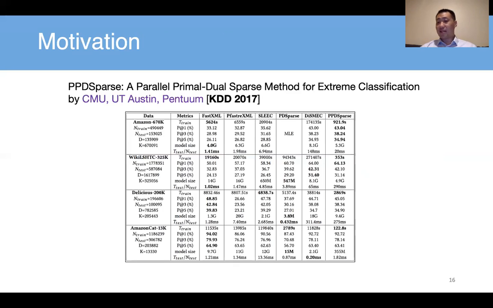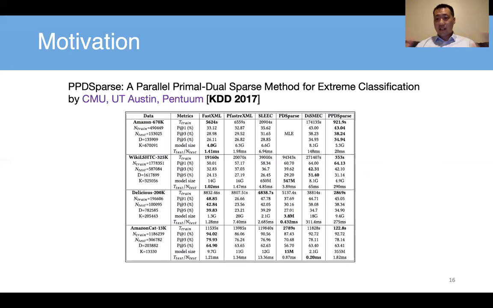We may have millions of labels, such as cheap, red color, comfortable, useful, and each product may have 5 or 10 labels. We try to predict or recommend labels for the users, for the reviewers. So this task is called extreme classification because you have so many labels, and it's a multi-label classification task.